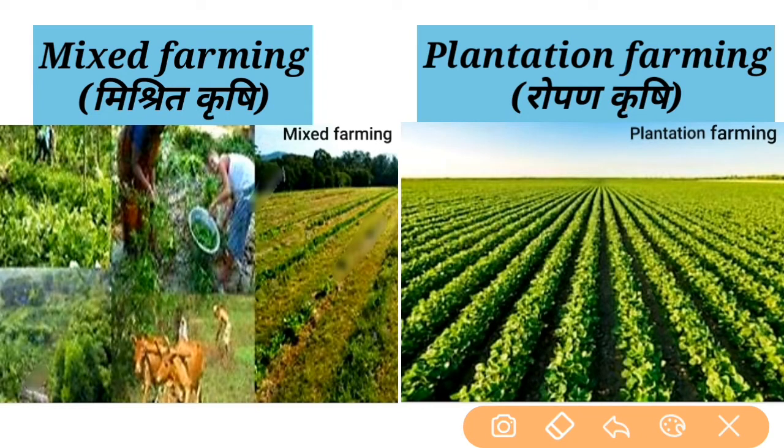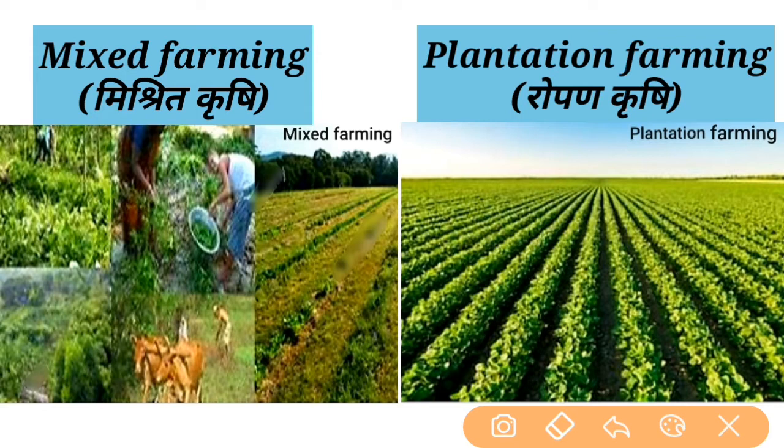The first similarity between these two is the purpose. They both have the same purpose: they produce to sell and get profit, so their purpose is commercial. That's why these two are parts of commercial farming.